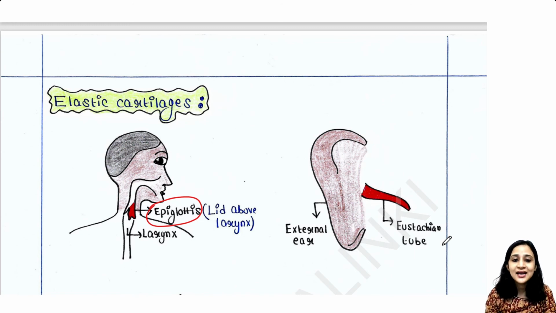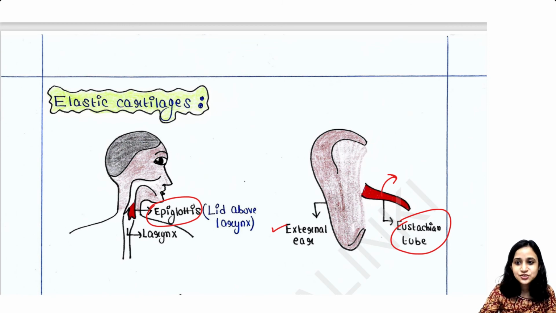That part contains elastic cartilage. And then we have the external ear. Here in this part also we have elastic cartilage, and the eustachian tube that is present in the internal ear, in that part also we have elastic cartilage.